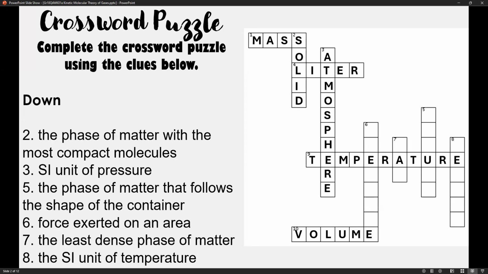Number 5, the phase of matter that follows the shape of the container is liquid. Number 6, the force exerted on an area is pressure. Number 7, the least dense phase of matter is gas. And number 8, the SI unit of temperature is Kelvin.